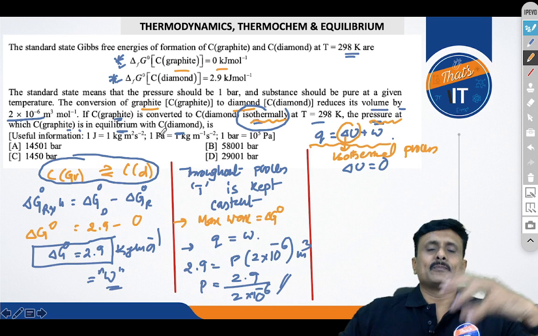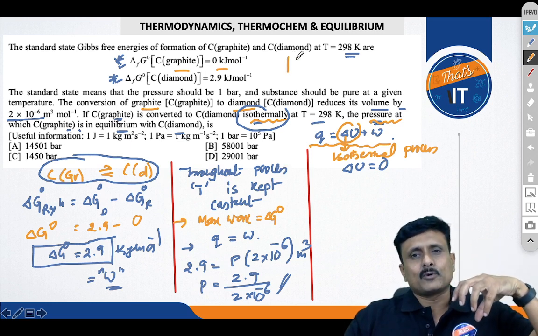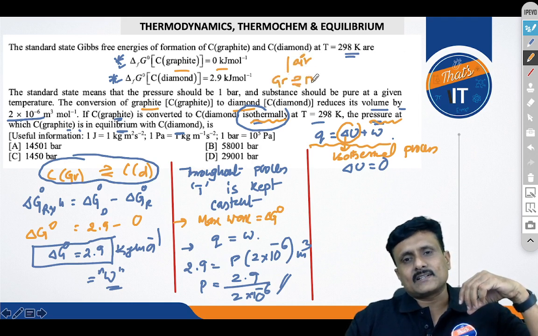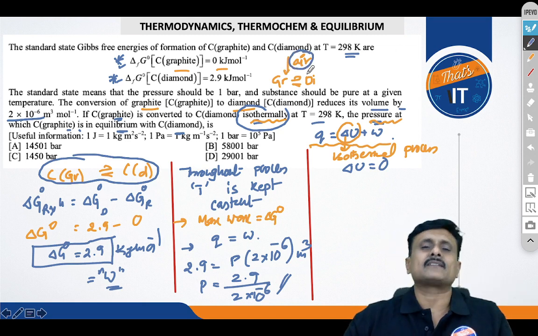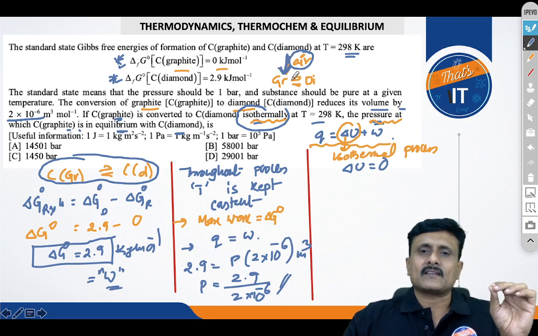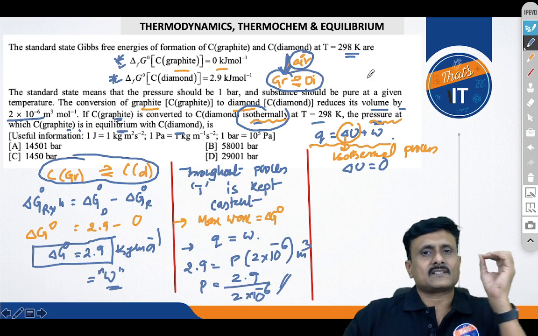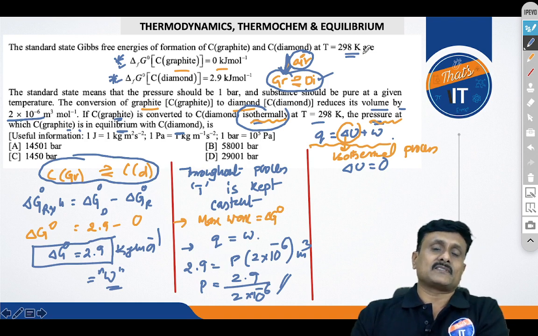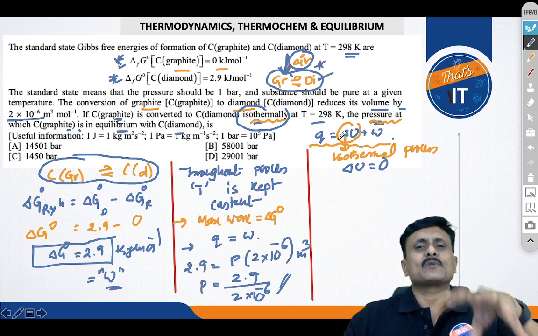So we are assuming that the conditions imposed through the air on the conversion of graphite into diamond at equilibrium behave like an ideal gas, and whatever work is imposed or done by the air is useful in converting this graphite into diamond. It's not that we are just taking this work done as related to this process. It is actually work done by the air, because you are applying that pressure over here.